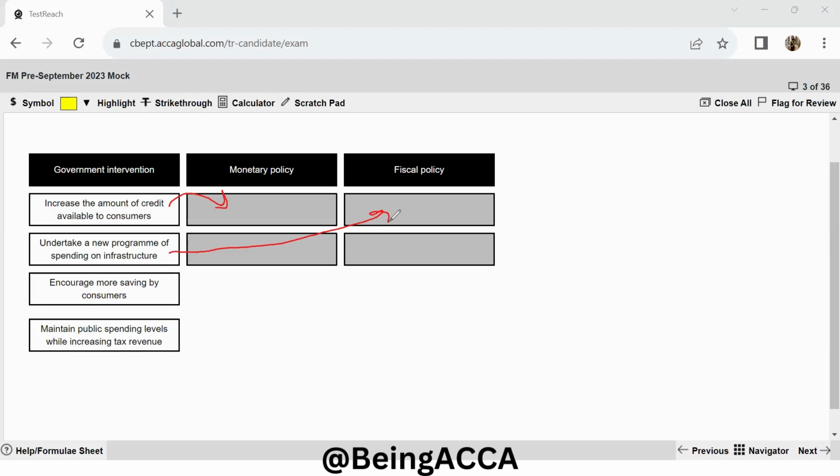Now, encouraging more saving by consumers. So, saving and spending by the consumers again talks about money supply. So, this will come under your monetary policy. Then I have maintain public spending levels while increasing tax revenue. So, everything about the revenues earned by the government, the spending done by the government again falls under fiscal policy. So, this is how you will drag and drop these in your exam. Moving to the next one.